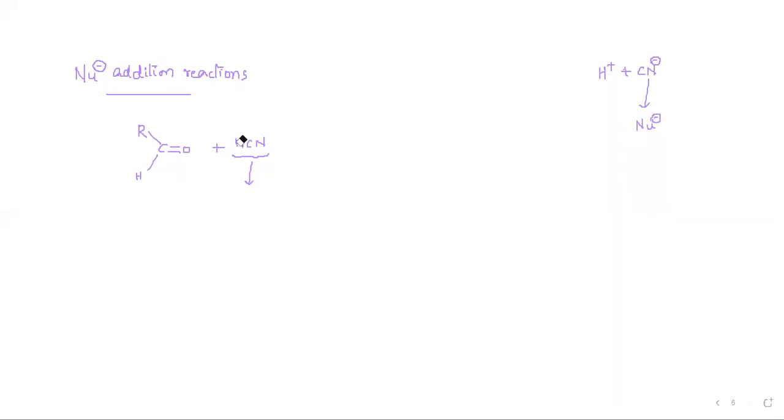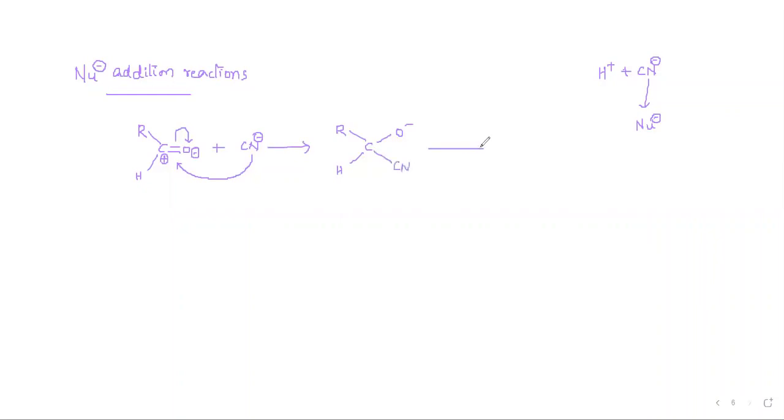So the attack is to be initiated by the CN minus, right? In the carbonyl group, as I said previously, oxygen is more electronegative. This gets the negative charge and carbon gets the positive charge. The nucleophile tries to attack the positively charged carbon and gives a compound like this: R attached to carbon, with hydrogen. On one side it has O minus, and on the other side it has CN.